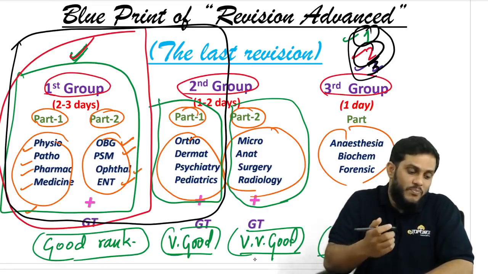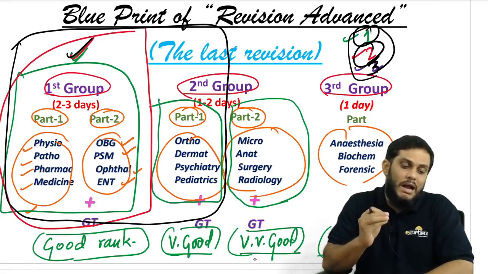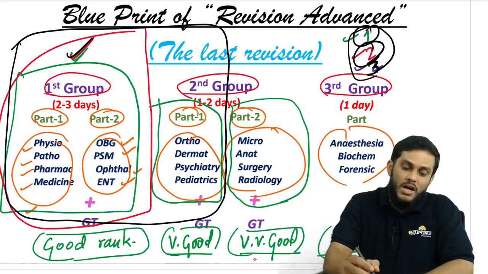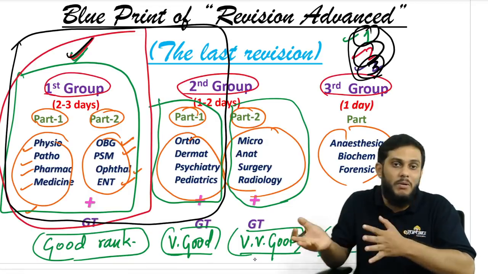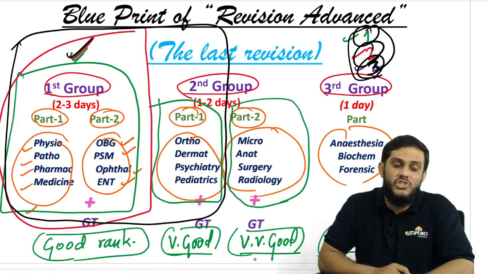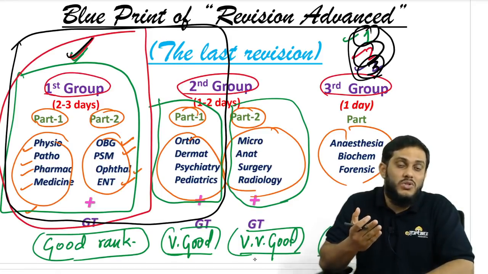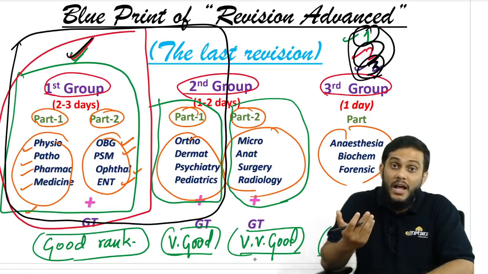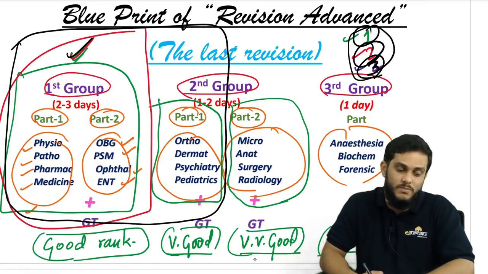For these students, start with the first 8 subjects, give some time, give a quality revision, see that you remember everything, and the last 11 subjects you can hurry and finish. The last group of students, those who have not read anything so far, or, sir, I don't remember anything, I have not given a proper revision so far, then at least try to cover 12 subjects, because it's very difficult to finish all the 19 subjects. At least try to read 12 subjects and give the exam. There are high chances that you will get a good rank just with the first 12 subjects, because these are the very, very important subjects, right?